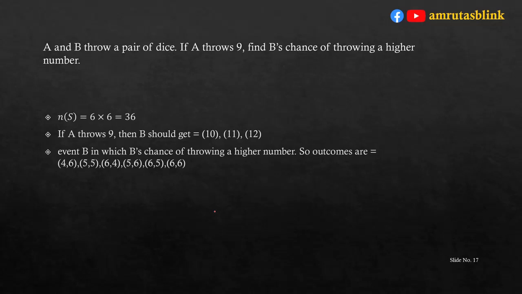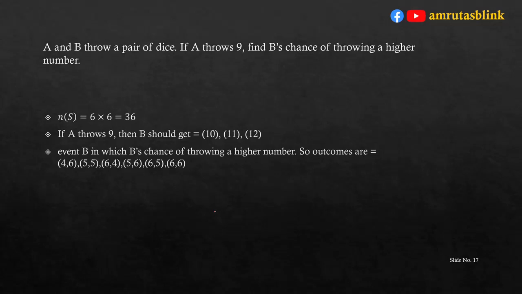Now, in how many ways can B get the number 10? He can get either 4 and 6, 5 and 5, or 6 and 4. Then he can also get 11. So, 11 can be obtained with the combination of 5 and 6 or 6 and 5, and he can also get 12. There is only one possibility of getting 12, which is 6 and 6.